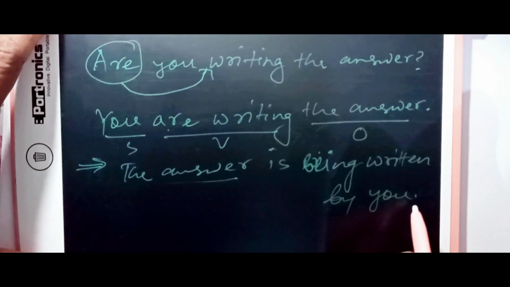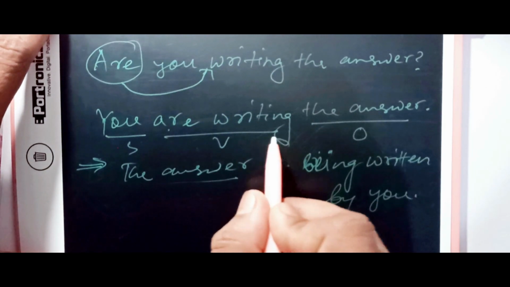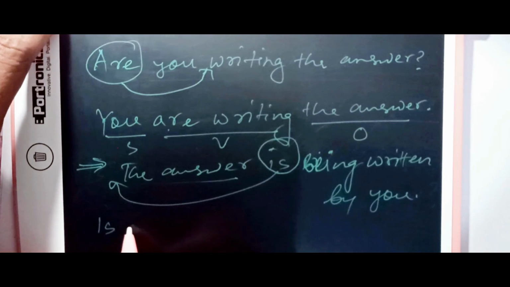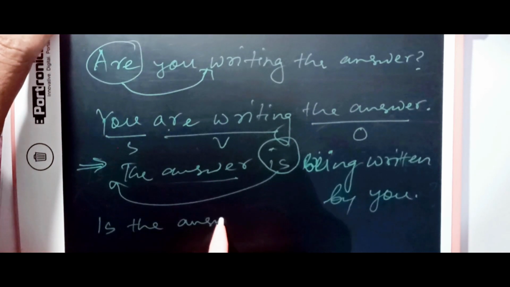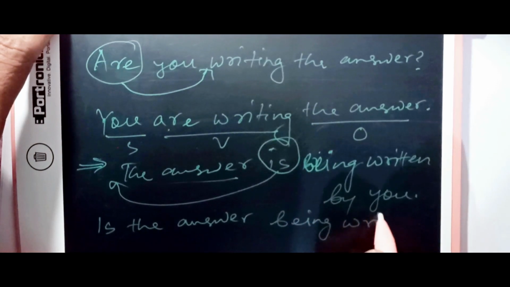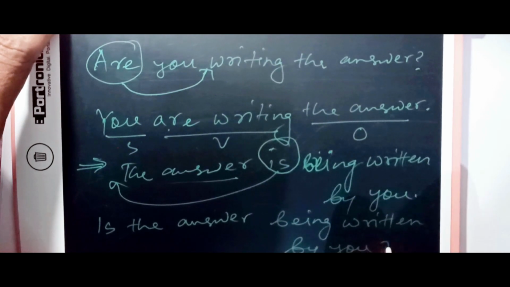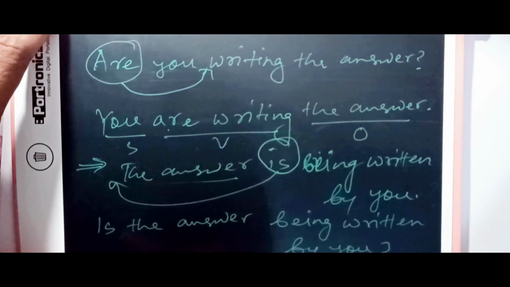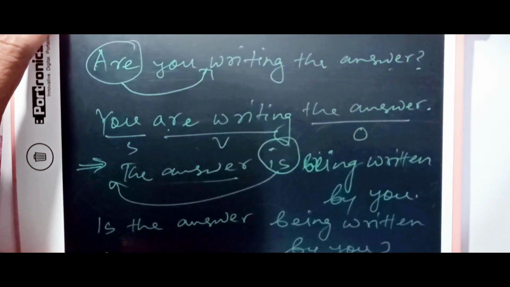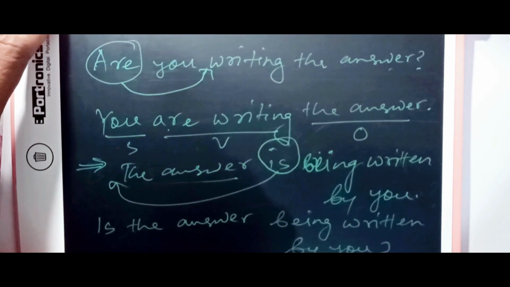Alright, so now let us convert it back to an interrogative sentence. The rule is to bring out the auxiliary verb at the beginning of the sentence. Is the answer being written by you? This is how we prove it. Previously when I explained, we wrote are you writing the answer, and the answer was is the answer being written by you. So this is how we proved it.